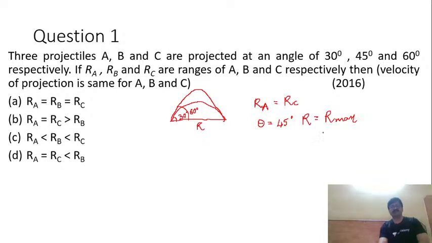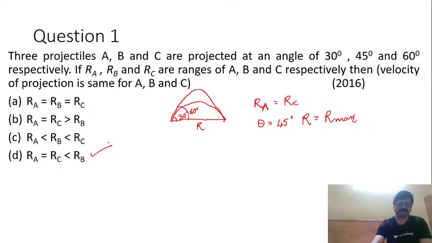So I can say that B is projected at 45 degree, so the range of B will be largest as compared to A and C. Hence RA equal to RC and less than RB. So I'll go with option D as my right choice here. Hopefully this methodology is clear to you all.